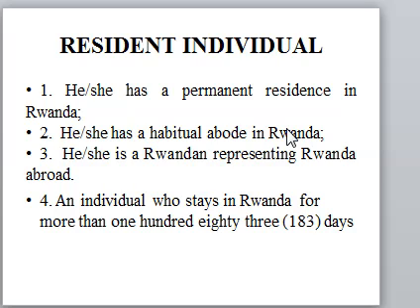When we are talking about 183 days, it does not mean that you stay 183 days consecutively in the country. An individual can stay, for example, 50 days, go, come back, stay 60 days, go, come back, and stay 100 days. If we compute in a given tax period that the individual has stayed for 183 days in that tax period, automatically that individual is considered a resident for that tax period.